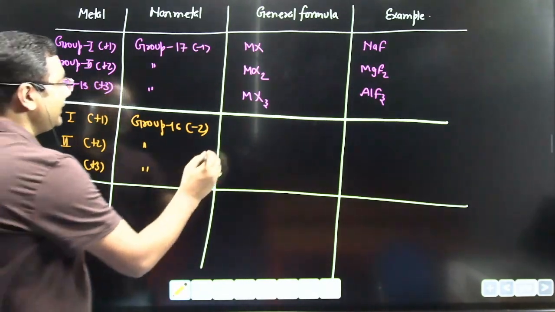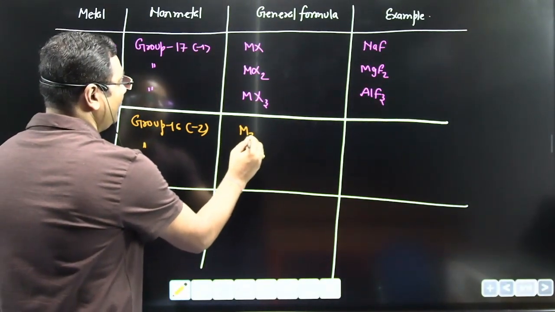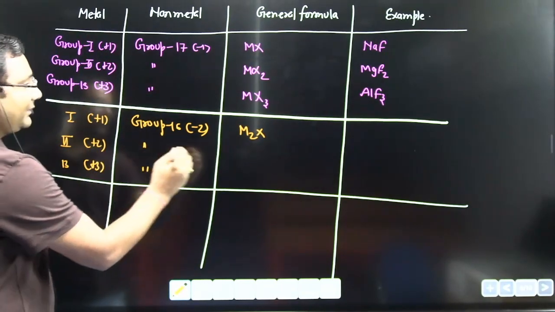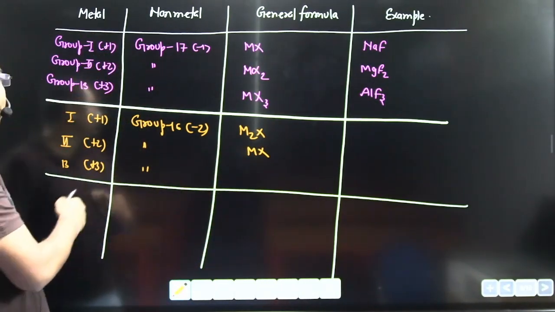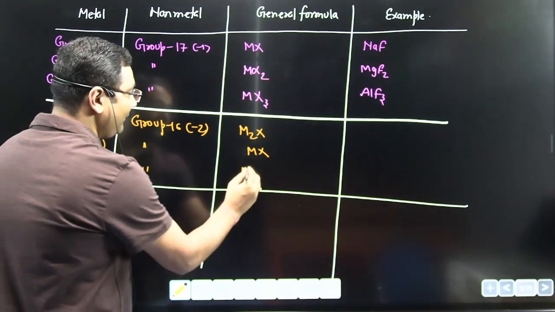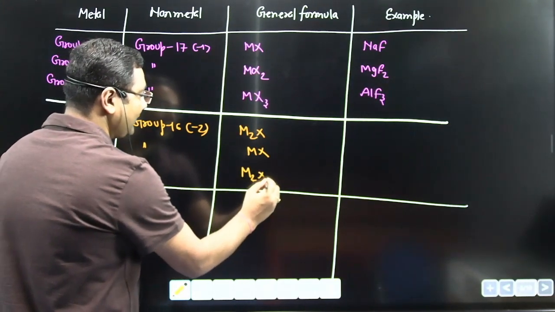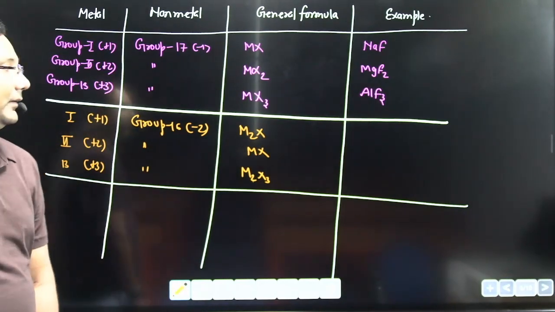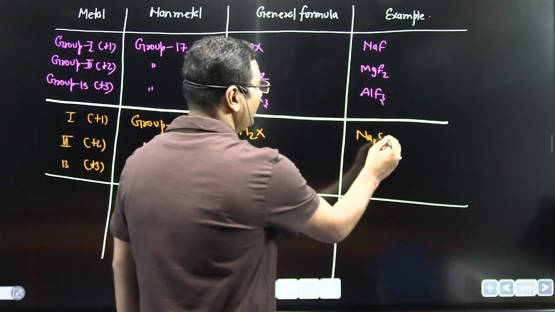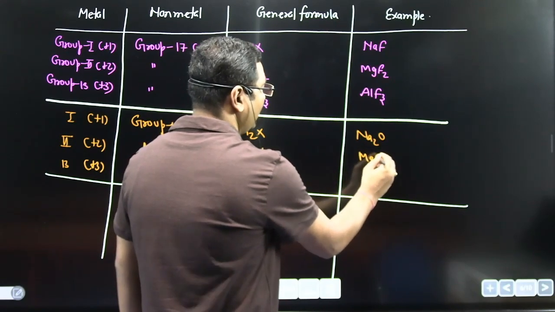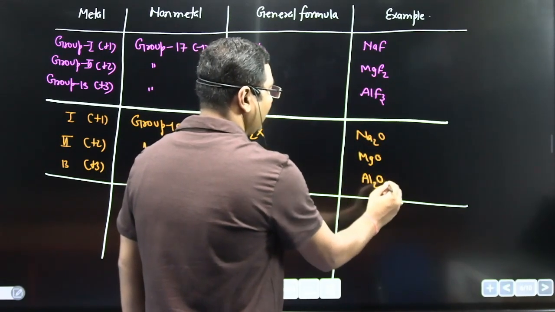Now in this case you will form the formula M2X. This is +2 and this is -2, so here you will get MX, and this is +3 and this is -2, so you will get M2X3. For examples, you will find Na2O, MgO, Al2O3.